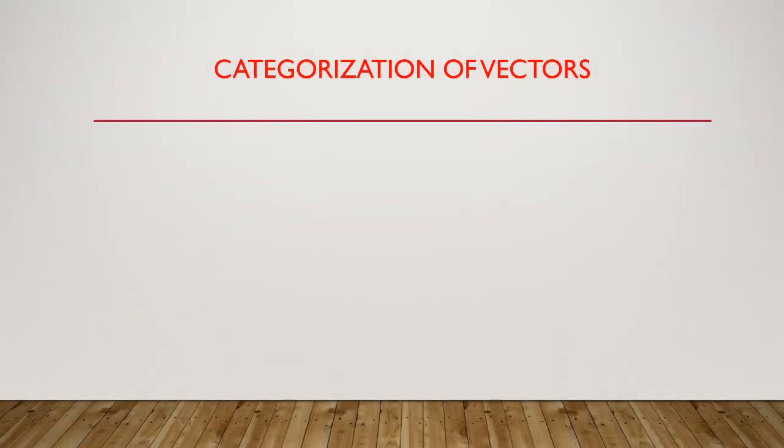So if you categorize the vectors, there will be two categories of vectors. Which are they? In those two categories, we are going to restrict ourselves to one category only, but let us check it out. Which are those two categories? The one is the localized vector, and the other one is the free vector. So what is a localized vector? Let us check it out. What difference is there in these two? How can you distinguish these two vectors?